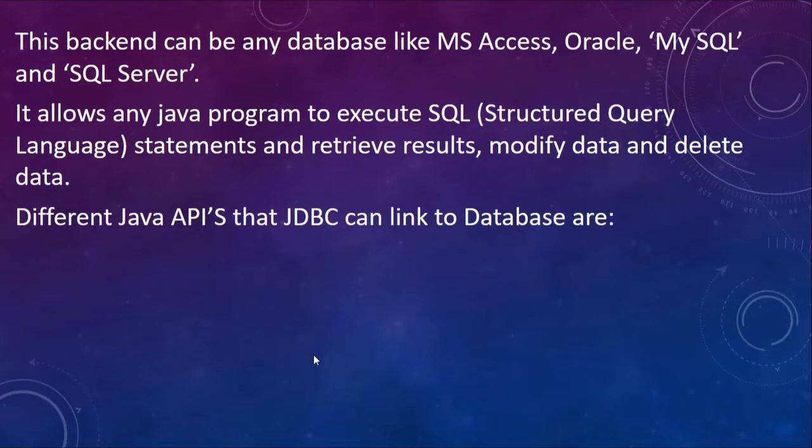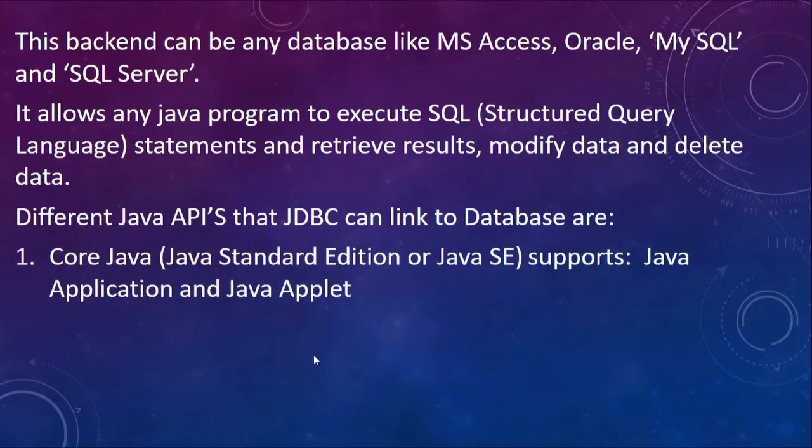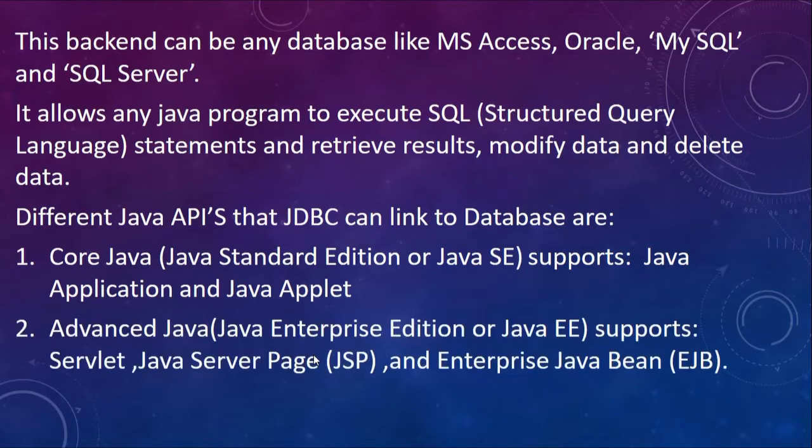Now there are different Java APIs available that can be linked to databases using JDBC. Core Java is basically the Java Standard Edition, or Java SE, that you install, which supports Java applications and Java applets. Advanced Java, or Java Enterprise Edition, is an extension to J2SE, and it supports more server-side technologies like servlets, Java Server Pages and Enterprise Java Beans. All these are different Java APIs, and all can be linked to various databases using the JDBC API.